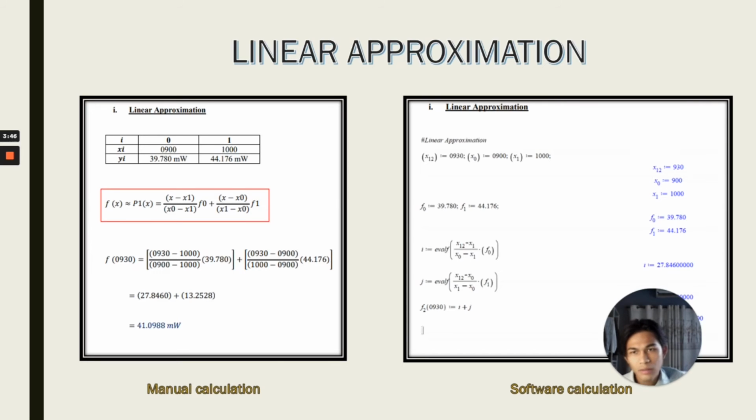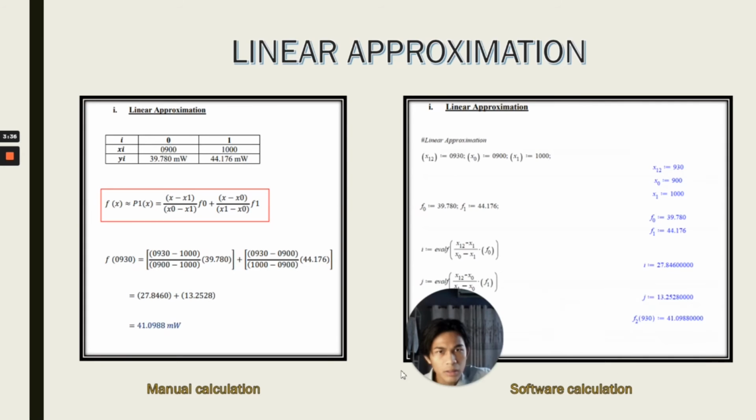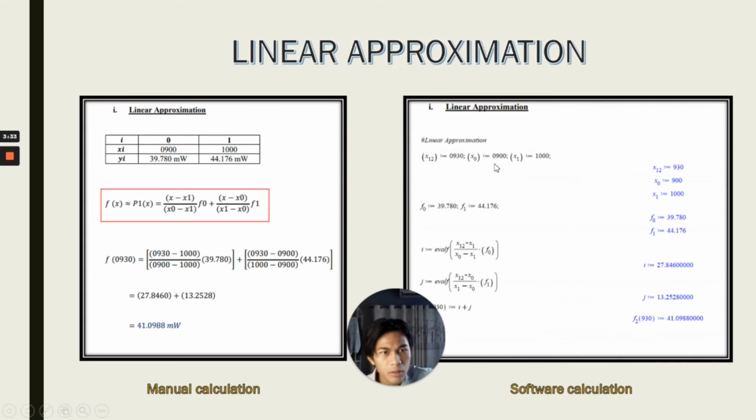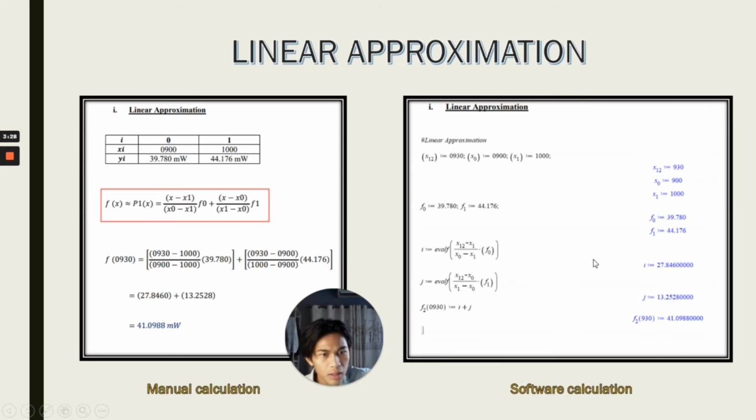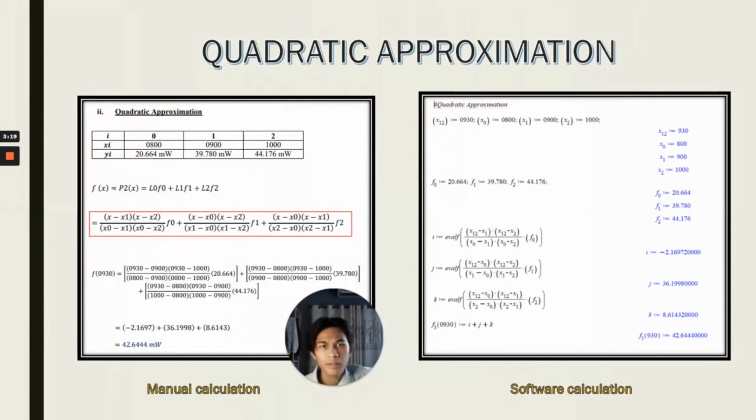Okay, so that is the formula that we use, and just fill the value into the formula, and we will get this answer. Okay, for the software calculation, just using the equation, and we will get the same answer. The manual and the software, we will get the same answer. Okay, next, for the quadratic approximation, this is the manual calculation for quadratic and software calculation.